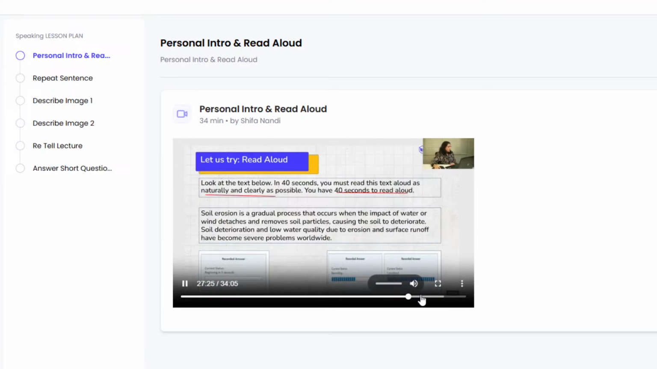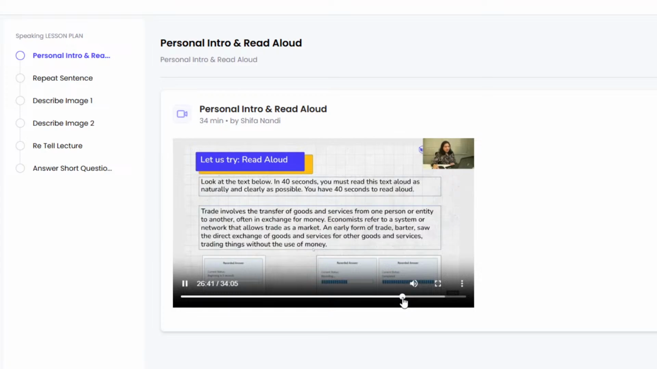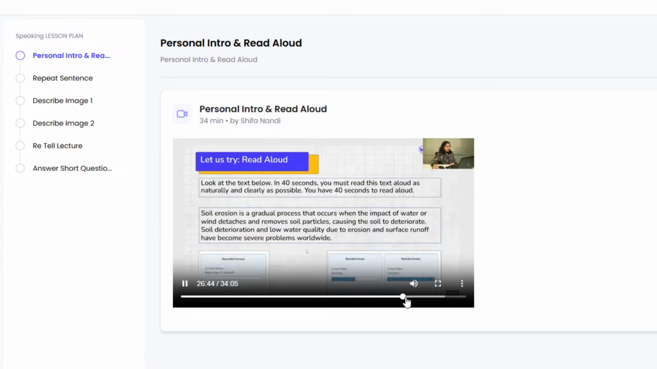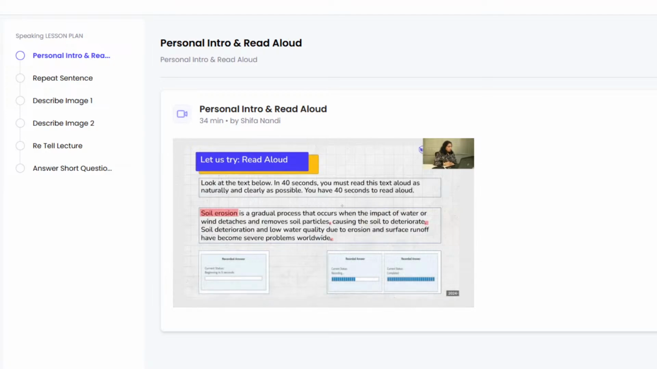Well, let's take up another question. You must read the text, emphasize how to use your intonation patterns. So I'm just showing you one more time here how to do this question, and I'm highlighting the commas and the full stops. Erosion is a gradual process that occurs when the impact of water or wind detaches and removes soil particles, causing soil to deteriorate. Soil deterioration and low water quality due to erosion and surface runoff have become severe problems worldwide.